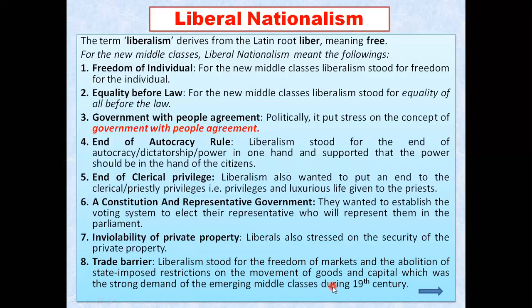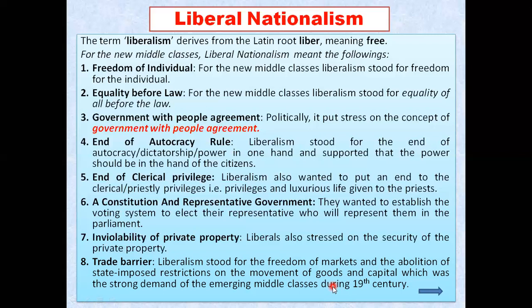What was there in France and Europe was that if a particular good or product moved from one state to another state of the same country, then they would have to pay taxes. So that was taken as the restriction on the movement of goods.